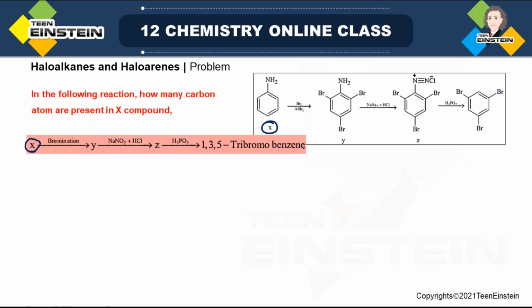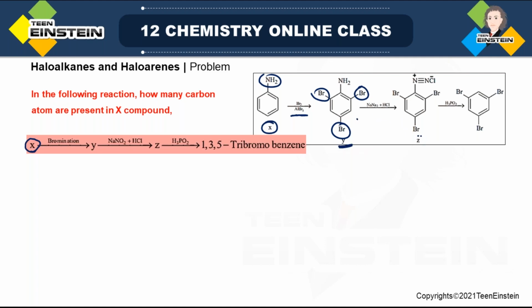Starting material aniline in presence of bromine and AlBr3. Basically, this catalyst is also not required because in aniline, this NH2 group is so reactive. It is making the benzene ring so electron dense that tribromination, because that is tri substitution, is possible. So whether you use bromine water or a catalyst, you will always get this type of tri substitution. So this is molecule Y.